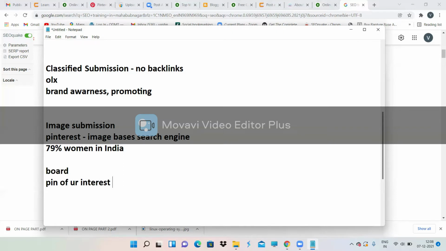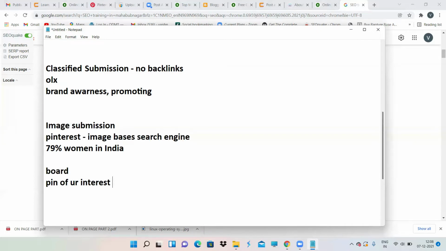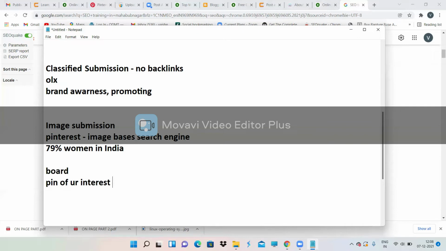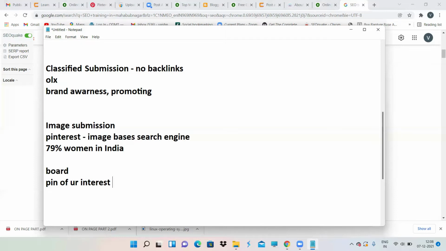After a few days, when you log into your Pinterest account, that board will be there. Because you'll be liking something. Suppose you have liked some good interior design, you will not be purchasing that particular thing right then and there, so you'll be waiting for a few days. After a few days, you will log into your account and see what all you have pinned. So first create a board, then pin something to that board, same like a notice board. First you have to have a board, then you pin your notice to that board.